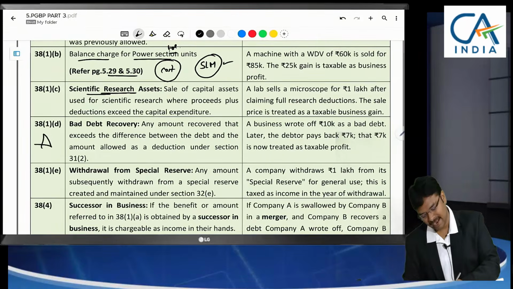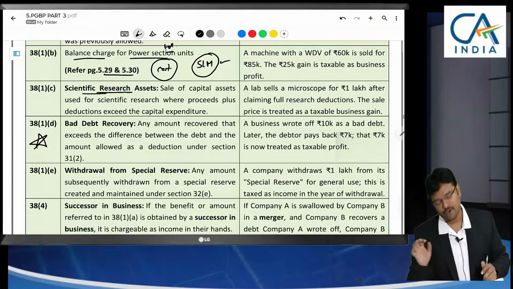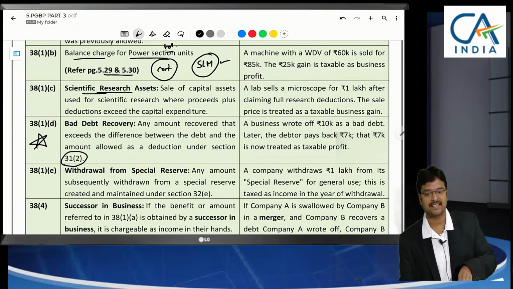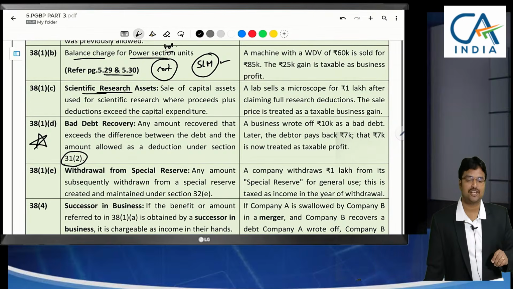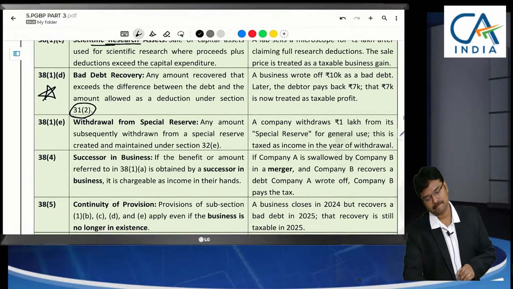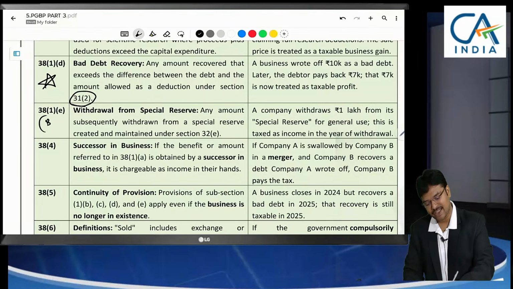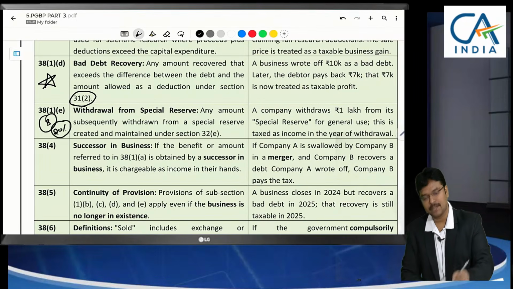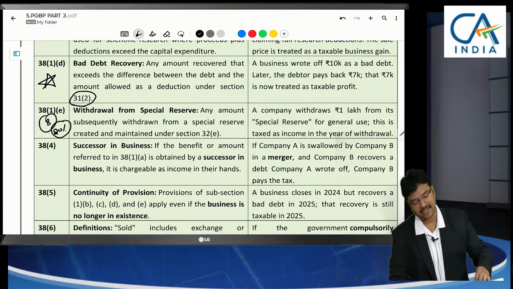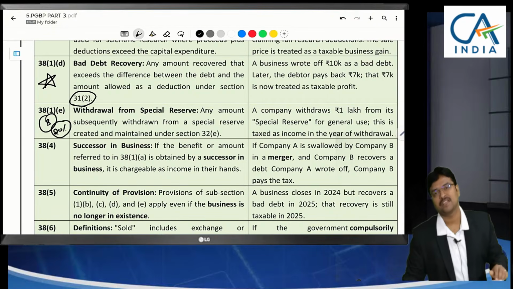Next, very important practically, bad debt recovery. If you have earlier claimed bad debts as expenditure under section 36, which we discussed in part 1 itself, the bad debt recovery will be treated as your income. Next, special reserve for banks and financial institutions: 20% of their profits, special reserve, cash reserve, statutory liquidity reserve, whatever you say, they can claim as a provision expenditure. Transfer to special reserves we have discussed earlier in section 36. Now, any amount withdrawn out of that special reserve will be taxable.